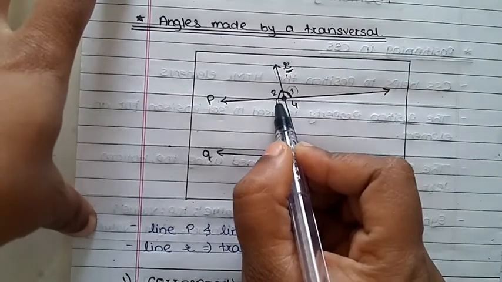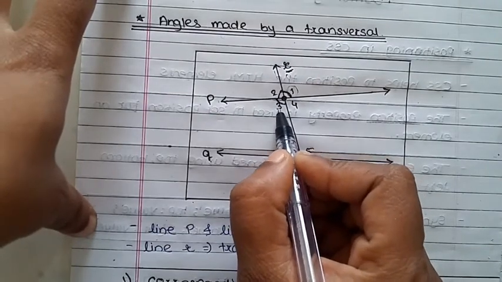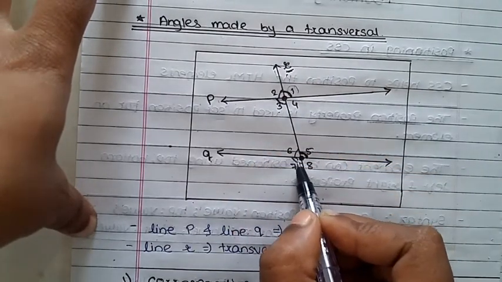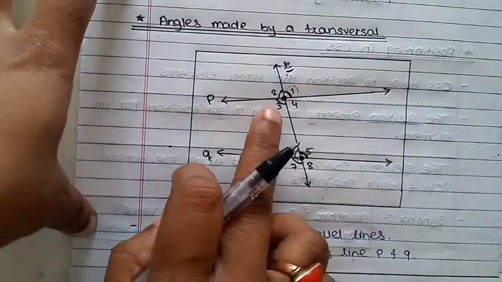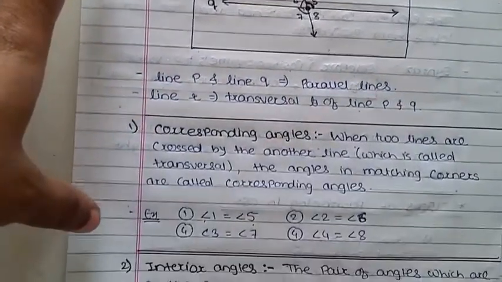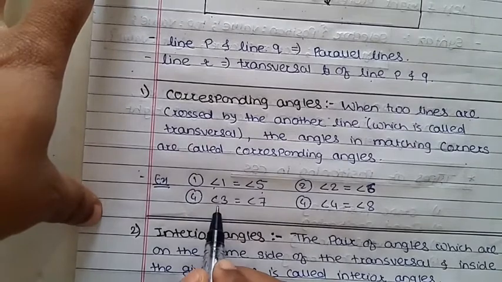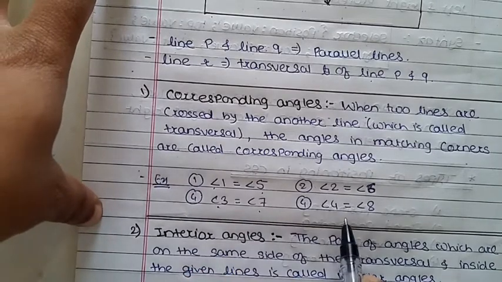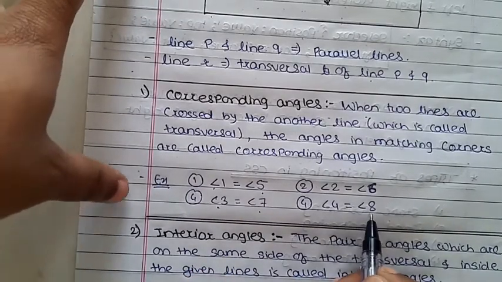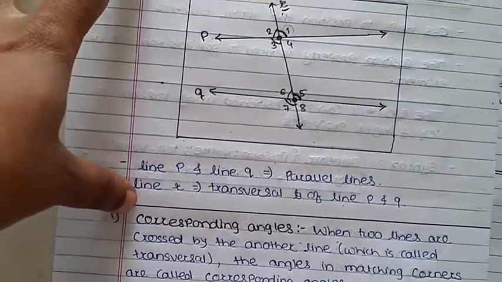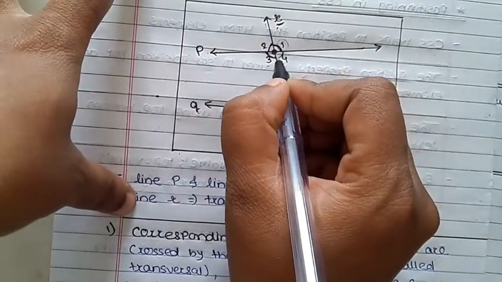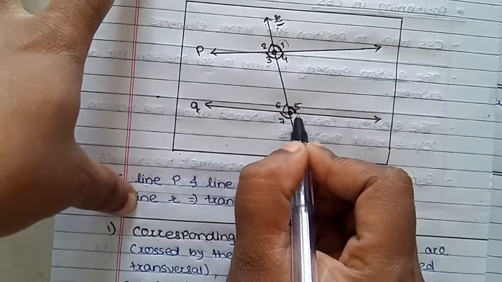Angle 3, this angle is equal to this angle 7. That means angle 3 is equivalent to angle 7. Next, angle 4 is equivalent to angle 8. So angle 4, this angle is equal to this angle.